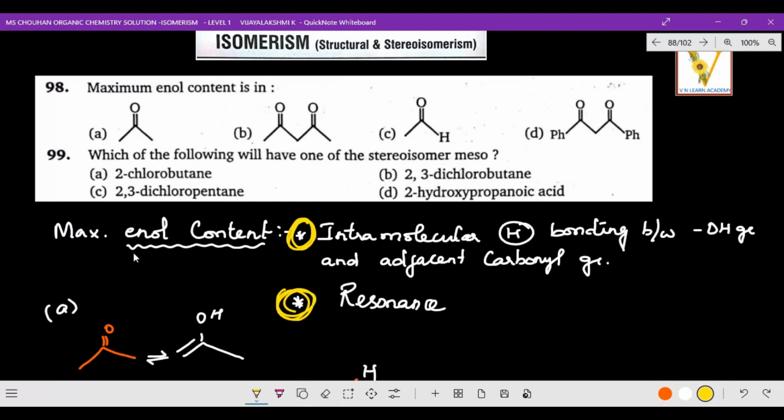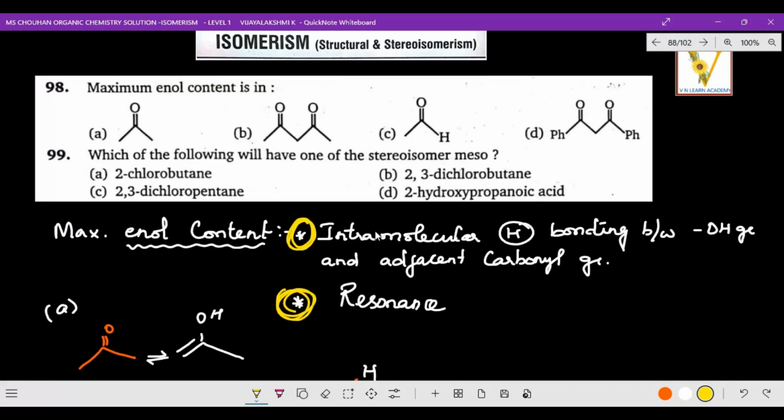Now, for maximum enol content, there are two main things we have to consider. First and foremost, intramolecular hydrogen bonding between the OH group and the adjacent carbonyl group. This is tautomerism we are talking about. So if a keto group is there, the other form is the enol form, where an OH group will be there.